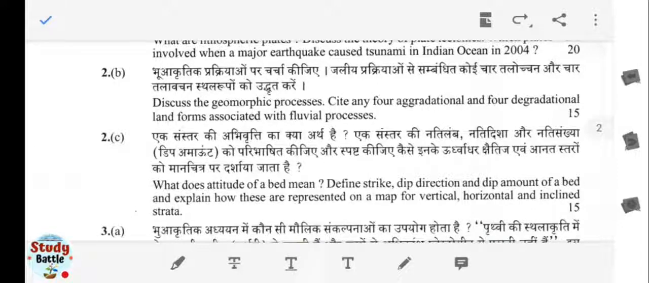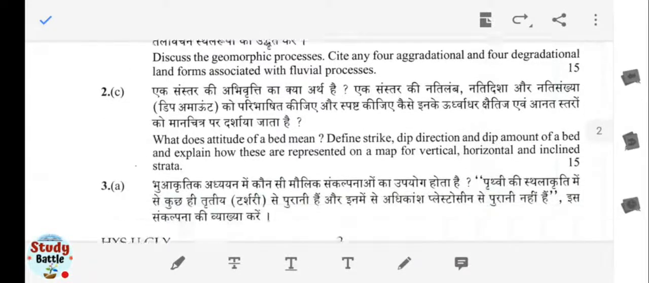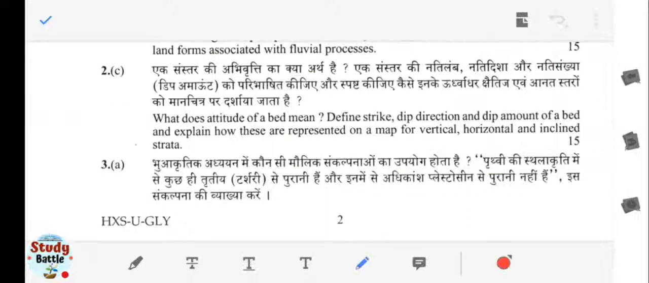Next one is what does the attitude of a bed mean? Attitude of a bed, that we have to discuss here. Define strike, dip direction and dip amount of a bed, explaining how these are represented on a map for vertical, horizontal and inclined strata. So this is a very practical approach you have to find out. A practical approach has to be shown here.